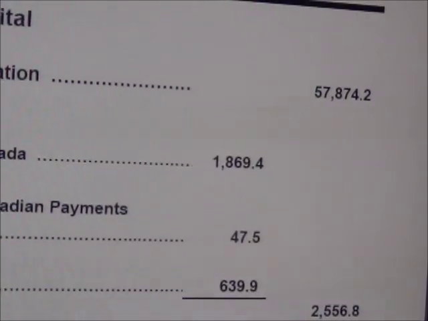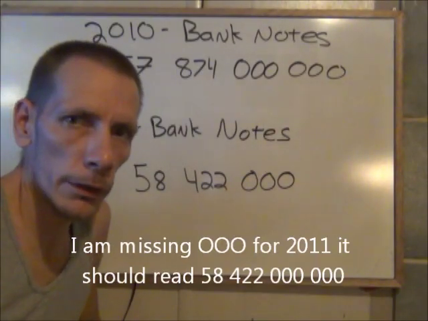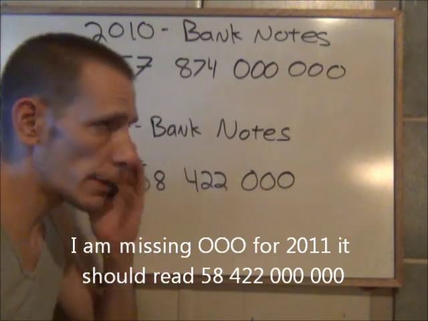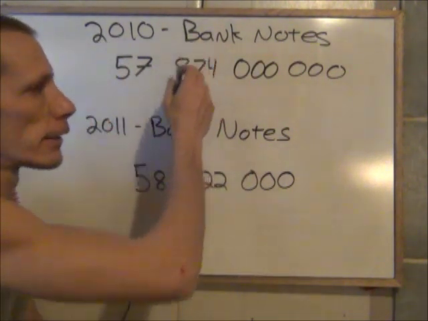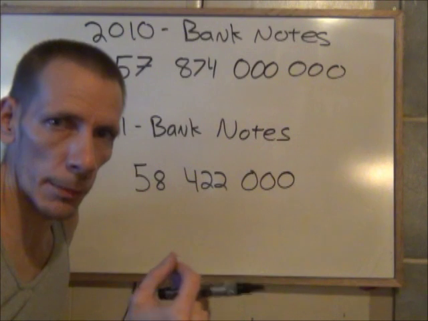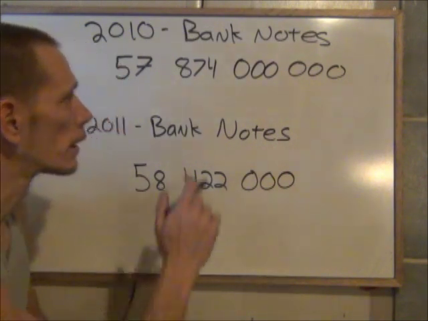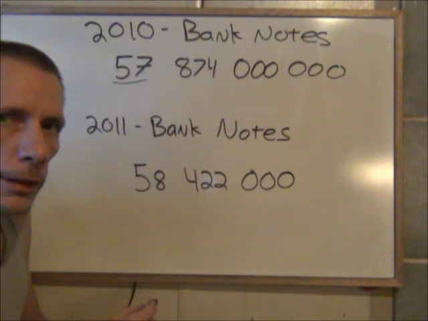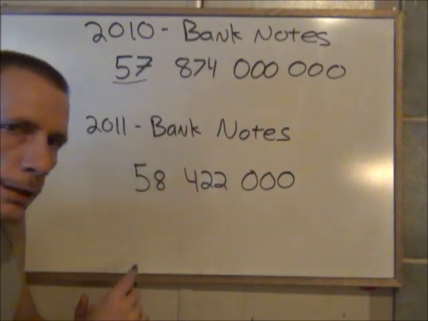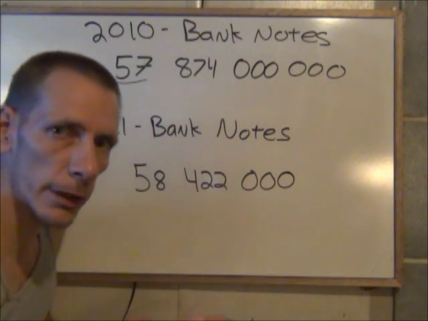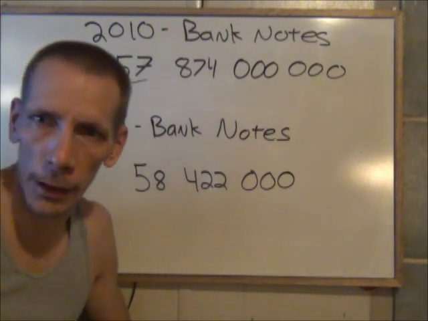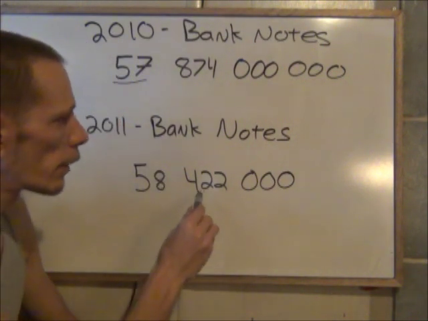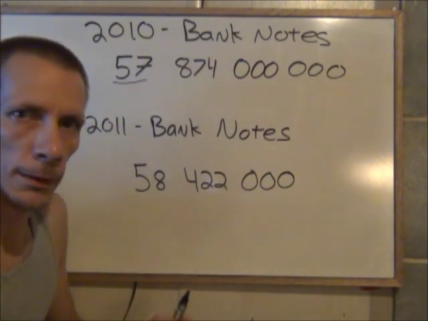57,874 times a million. So, according to the Bank of Canada's own financial report that they released, in 2010, the number of banknotes that was out in circulation, the money, the ones that we carry in our wallet, was 57,874,000,000. In 2011, the number of banknotes that was out in circulation, the ones we carry in our wallet, banknotes just like this, was 58,422,000,000.